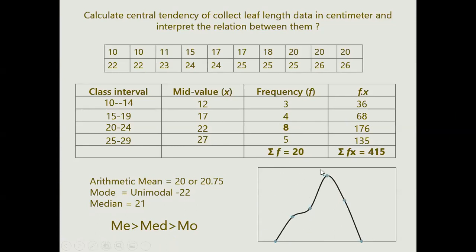Here when you plot your data, something like this comes. Your mode comes last, your median is in the middle, and the mean is the lowest. See, the values also say mean is 20, your median is 21, and your mode is 22. So this type of data is called negative skewed data, meaning it has a larger number of data in the highest range.